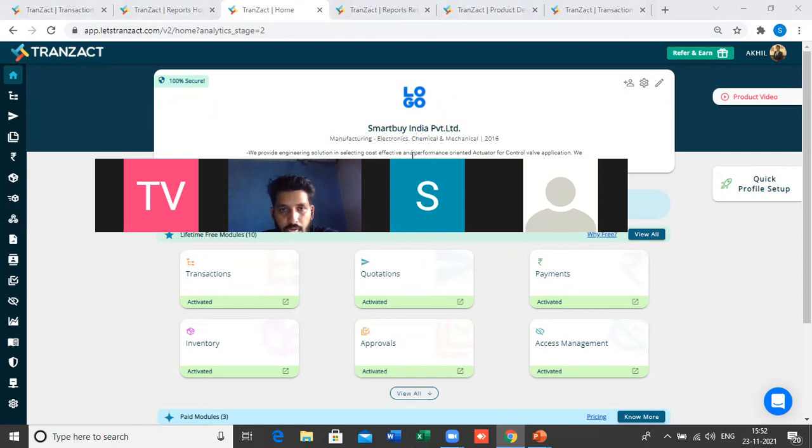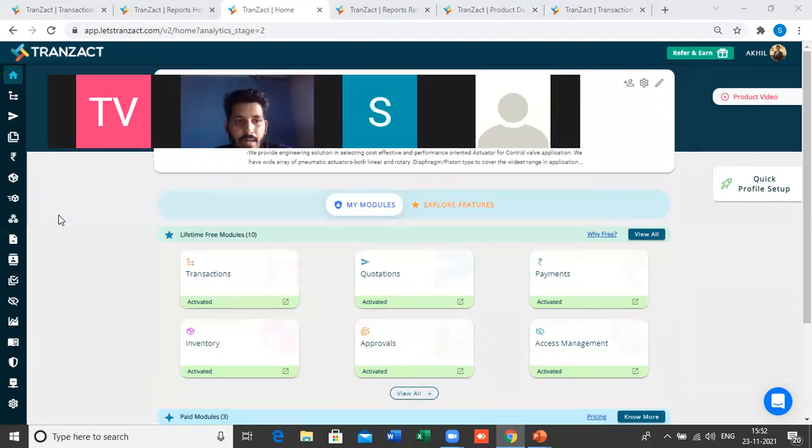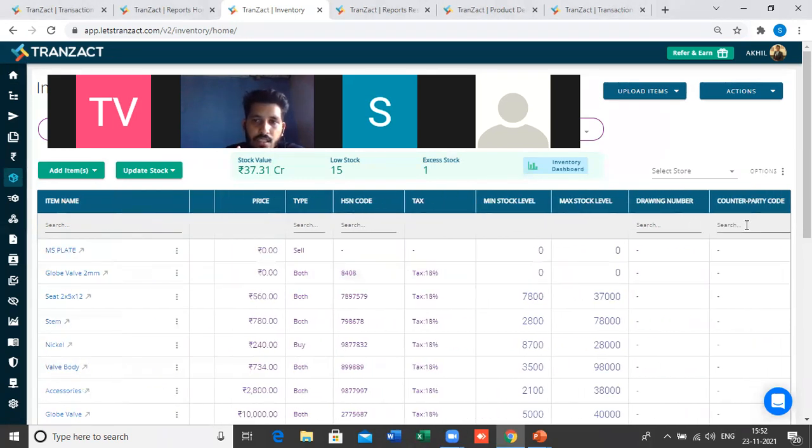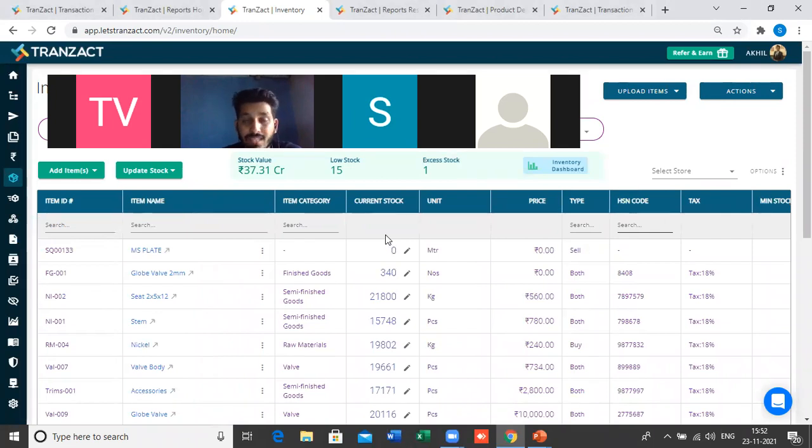Is it possible in Transact? Yes, one is the item ID, which should be unique for every item. If you have another ID also, you can add it in the drawing number or counterparty code field, if you want to track this information on this table, and the same fields can be fetched. Or if you want to add one flex field, one additional field in the inventory, that option is also there. You can go to the settings and add a new field in the inventory.